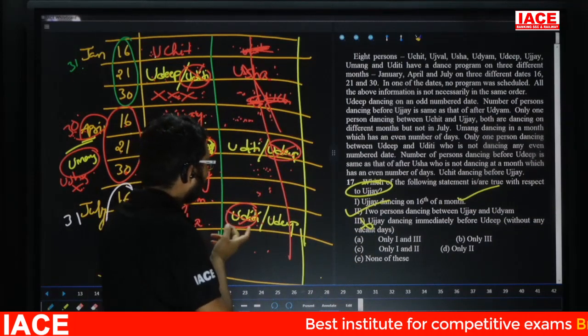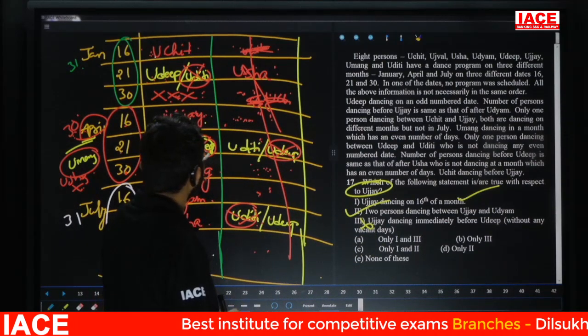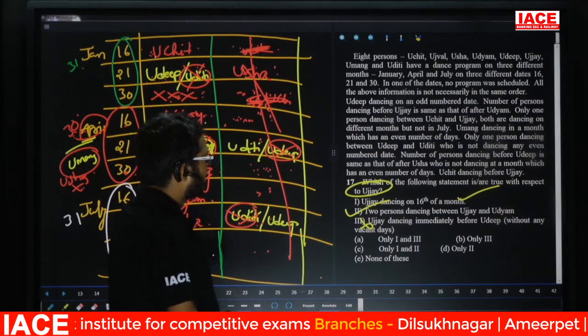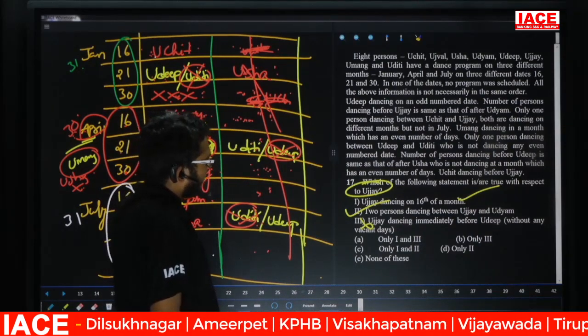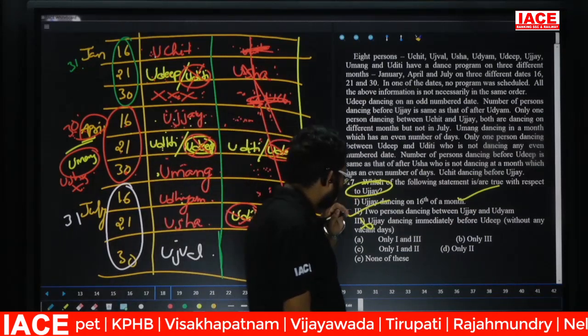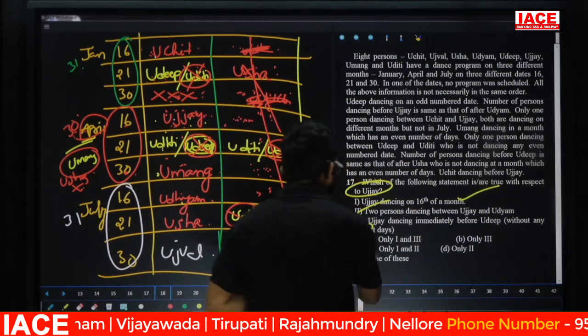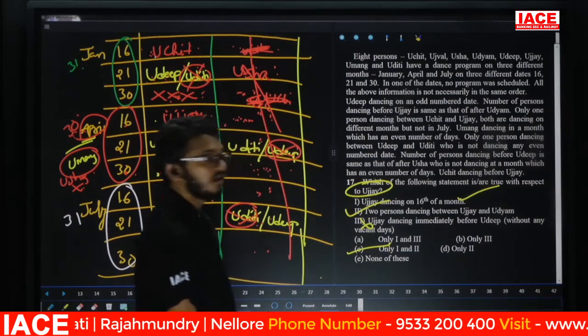Next, without any vacant, so leave. Friends, Ujay is dancing immediately before Udip. No, leave. Now the first one and second one are true, then the answer is option C. So question number 17, option C.